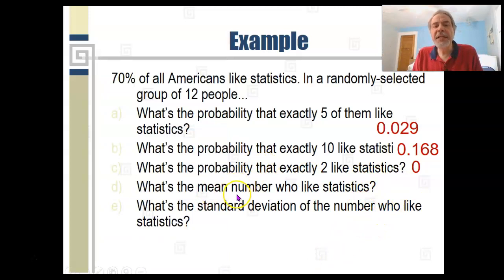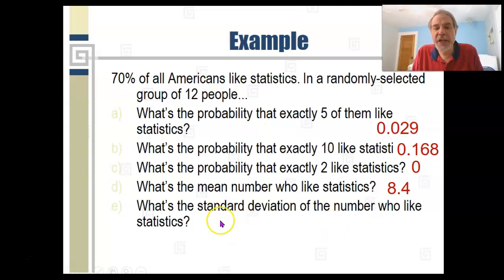What's the mean number who likes statistics? Remember how you find the mean with a binomial distribution? You just take N times P. So 12 times 0.70 is 8.4. In your average group of 12 people, 70% of them, and then 70% of 12 is 8.4, that's the average or mean number in a group of 12 who would be the ones who like statistics.